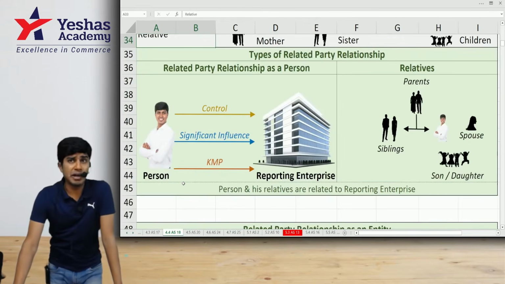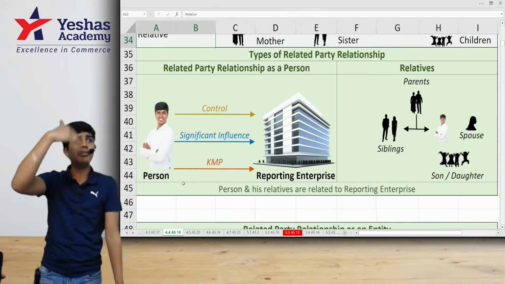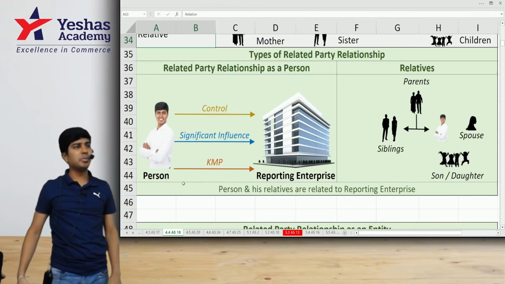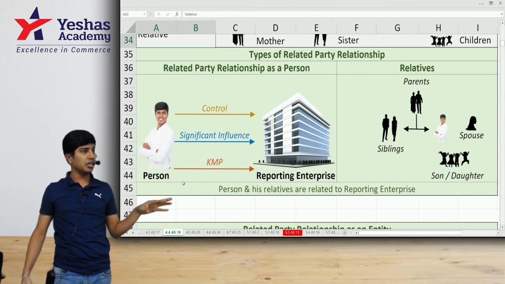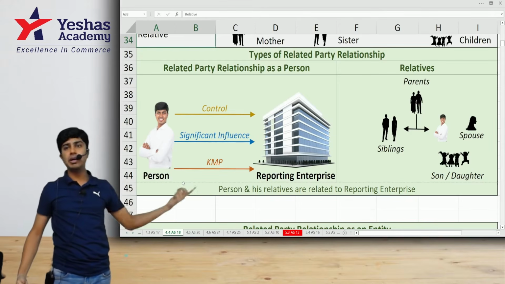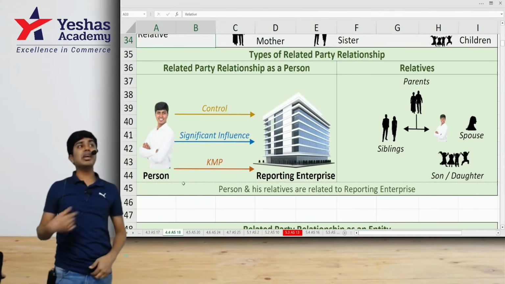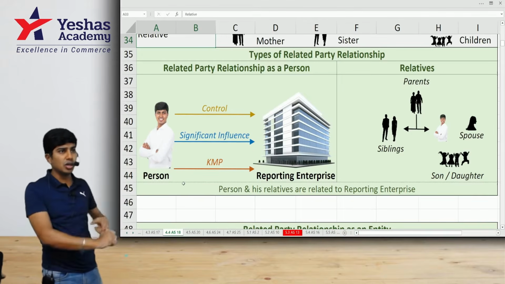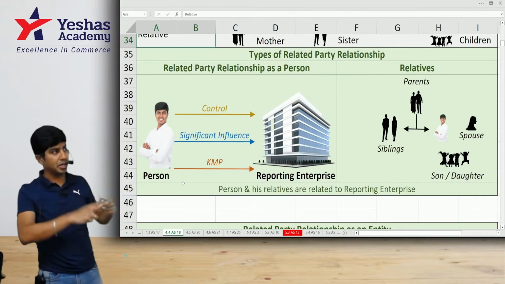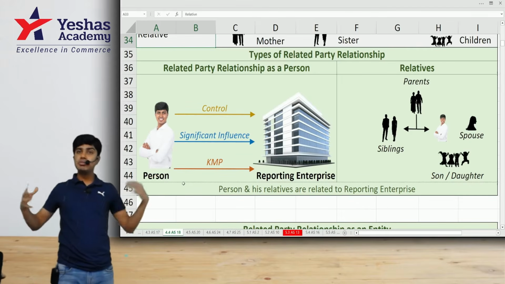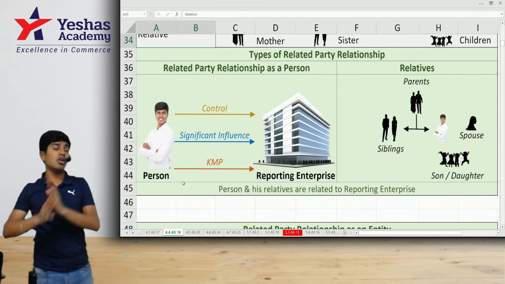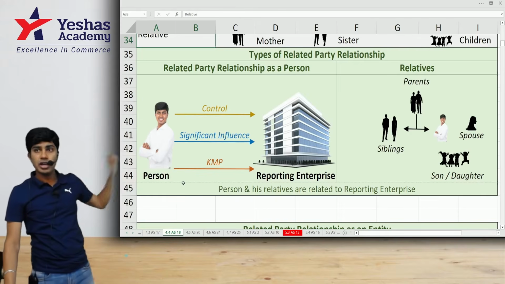Then the types of related party relationship, thinking from individual perspective. Let's say I am an individual, and I have control over a company. Related party, meaning I have more than 50% stake. Or I don't have more than 50%, I have exact 50, or I have 20, or 30, or 40. I have significant influence. Even then I am related. I don't have stake at all in that company, but I am a KMP in that. Again, we both are related parties. So as an individual, if I have control, if I have influence, or if I am a KMP in the company, we are related parties. And not just me, because of me, my mother, father, brother, sister, wife and children, all of them are also related parties to that entity. Hope you all got this.